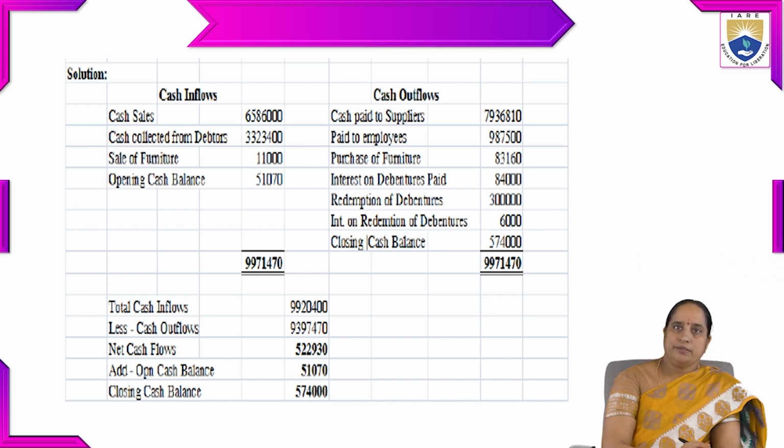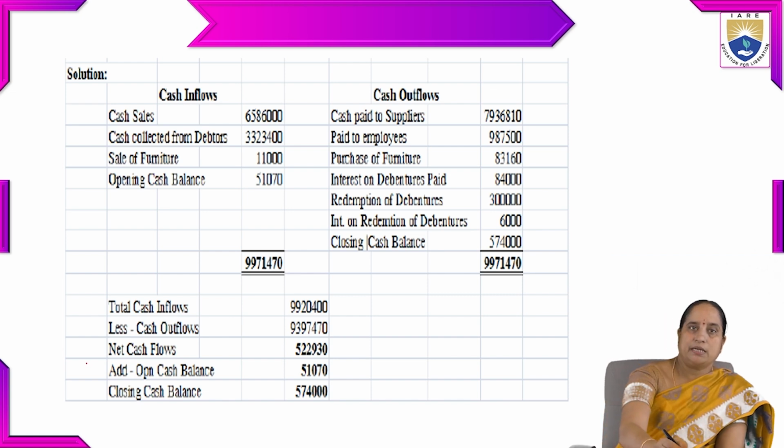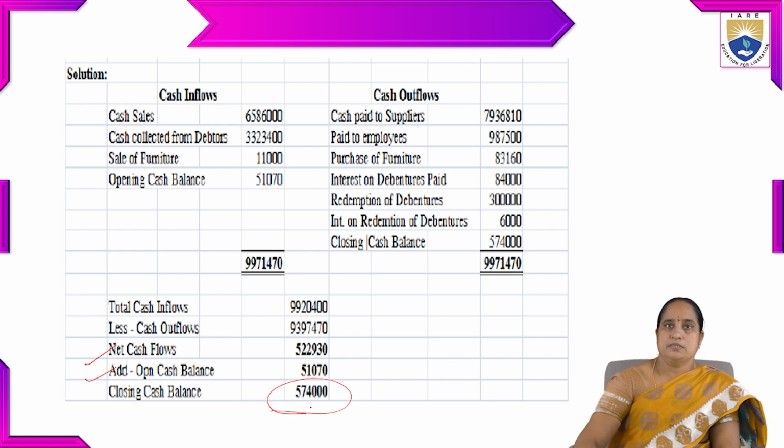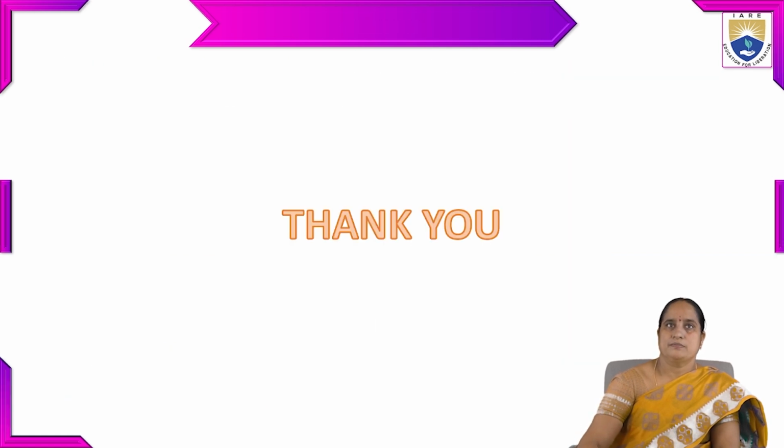Then let us take the cash inflows, which total 99 lakhs 20,400. From that we have to subtract cash outflows, which is 93 lakhs 97,470. Then the balance we have is the net cash flows. For that we have to add the opening cash balance and closing cash balance. So this is the change in funds, whether there is an increase or decrease.